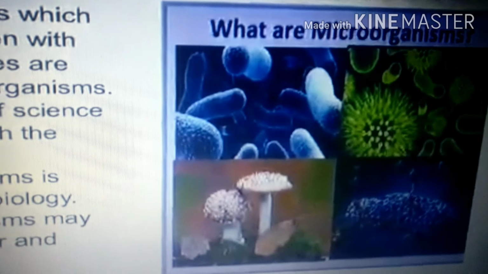What is microbiology, children? The branch of science that deals with the study of microorganisms is called microbiology. Do we find these microorganisms are unicellular or multicellular? It may depend. Some of the microorganisms are unicellular, some are multicellular. Got it clear, children? What are microorganisms? They are very minute, which cannot be seen with our naked eye. How can we see them? We have to use microscopes.